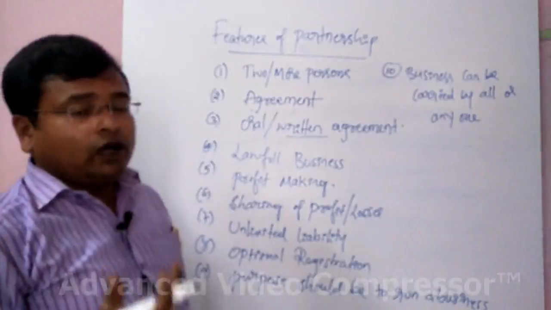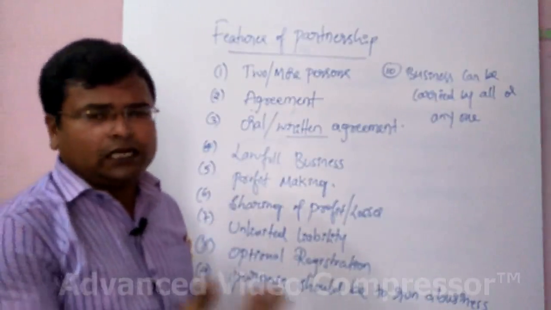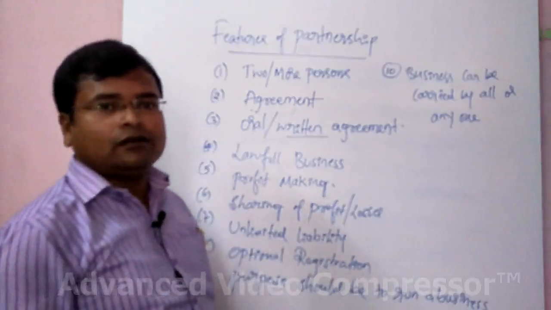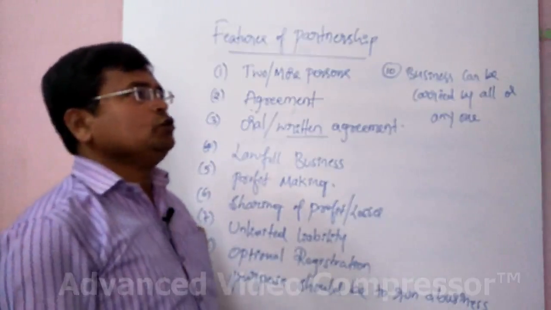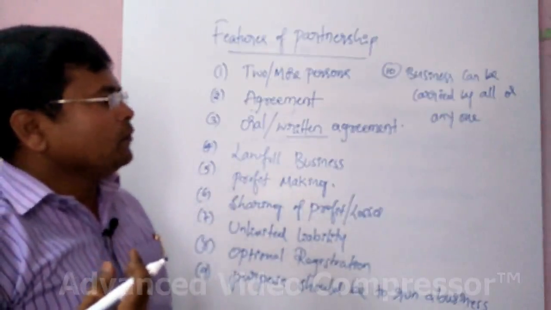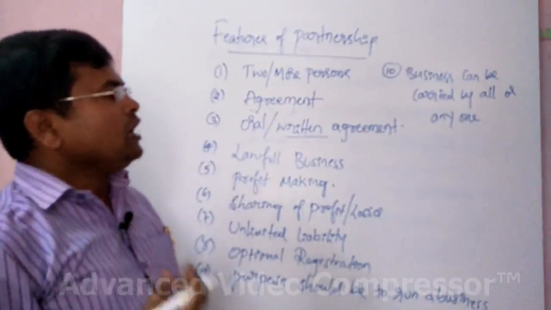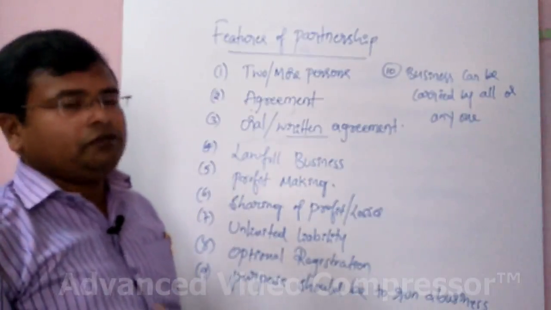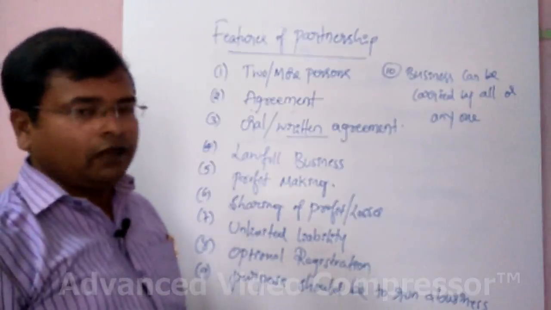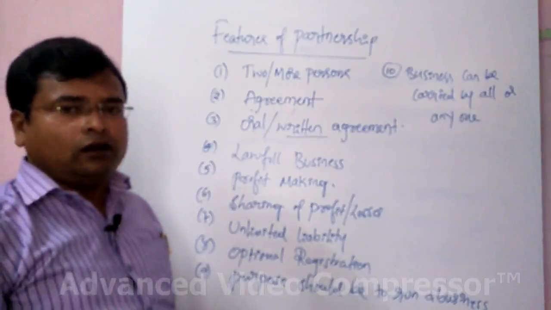After formation of the partnership firm, the business can be carried on by all the partners if they wish, if they are free. There is an option given to the partners that if they are free or if they wish, they can come and participate in the business affairs, and the business can be carried on by all.